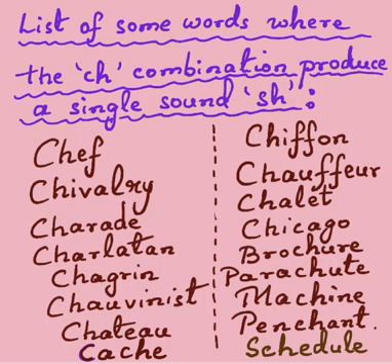The word with the spelling B-R-O-C-H-U-R-E is pronounced in British English as brochure, and it refers to information contained in a booklet or a pamphlet.